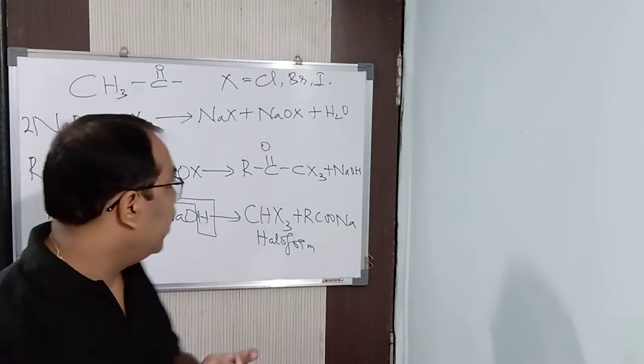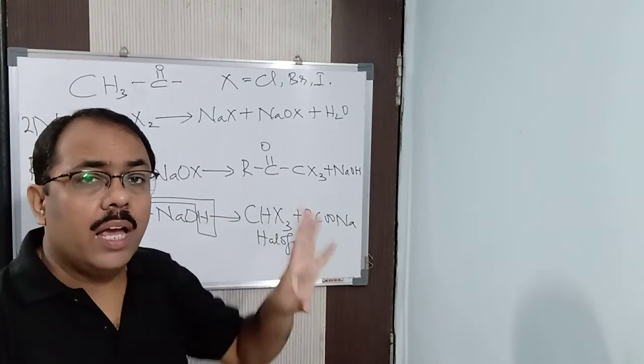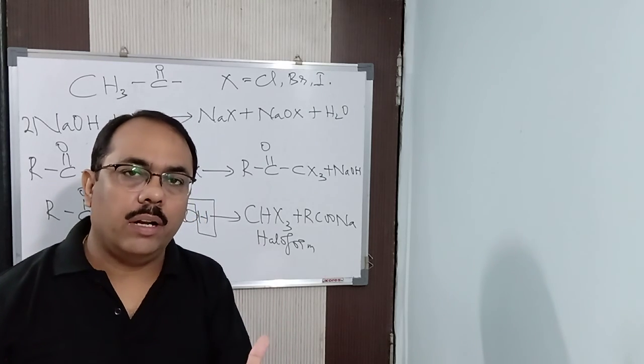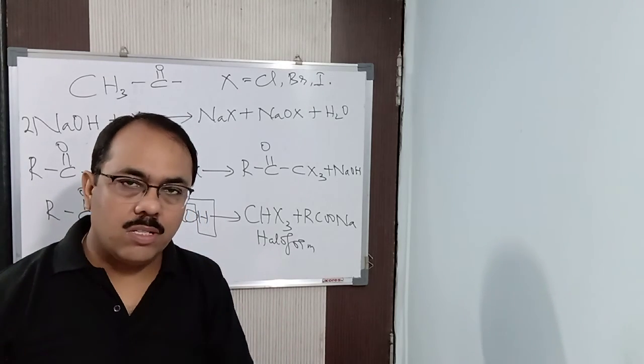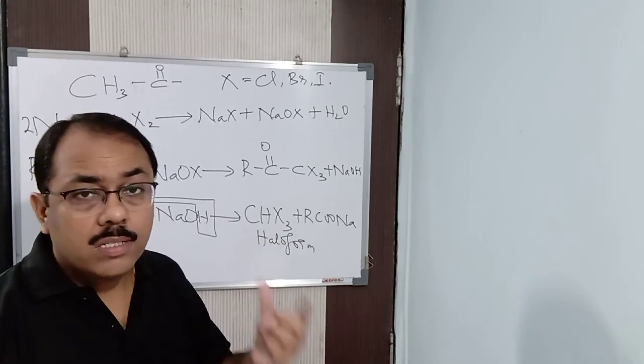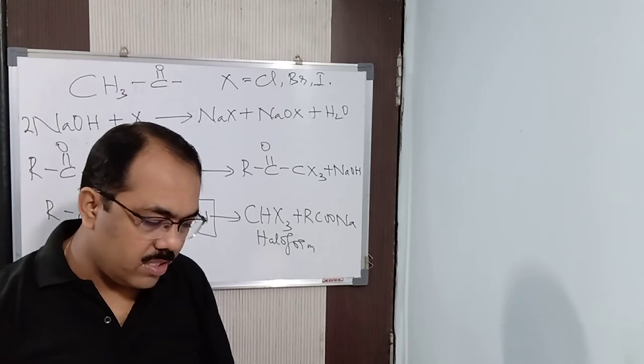Generally we take iodine because the precipitate formed is a solid, but chloroform and bromoform are not solids. Iodoform is a pale yellow crystalline solid. You can see it very clearly, and you can smell it also because it has a characteristic smell.